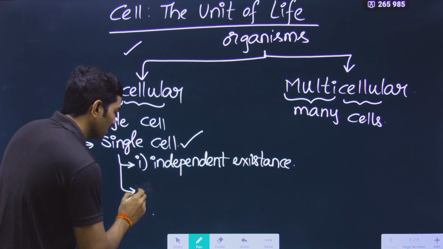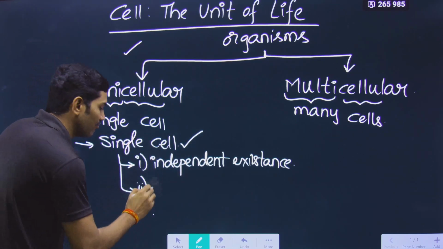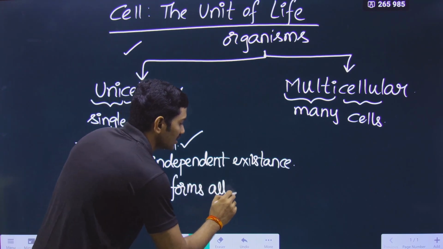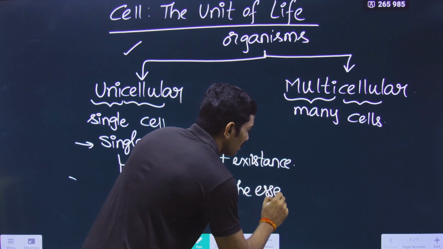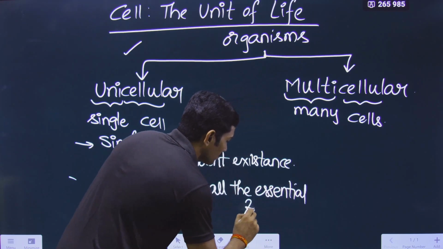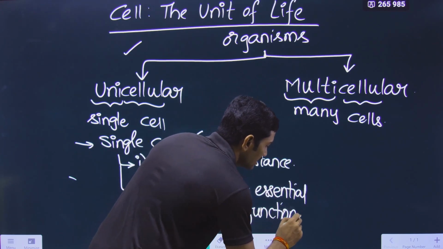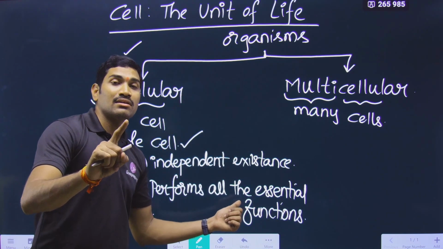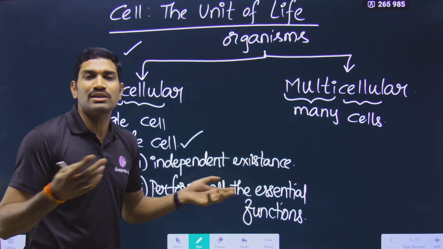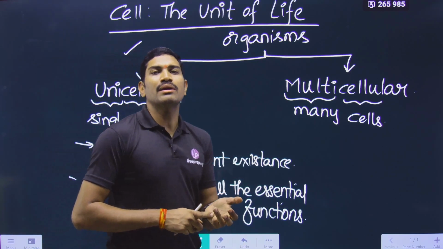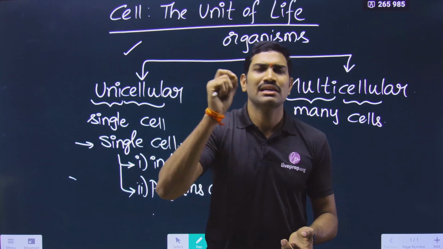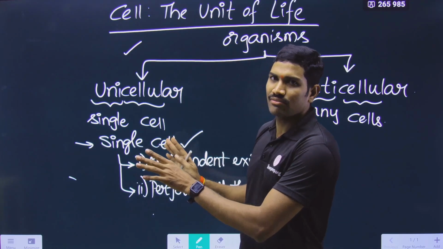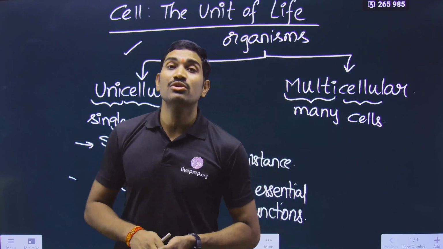Understood or not? So in this way, here the single cell itself has independent existence. And not only this, the single cell itself performs all the essential functions that are required for the survival of the cell. Please understand, since only a single cell itself has to do all the functions, all the metabolic reactions required for normal survival are performed in the single cell itself.